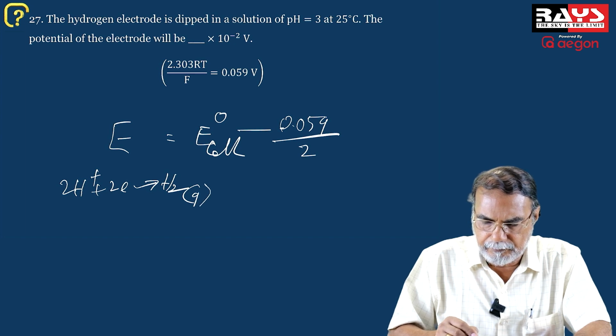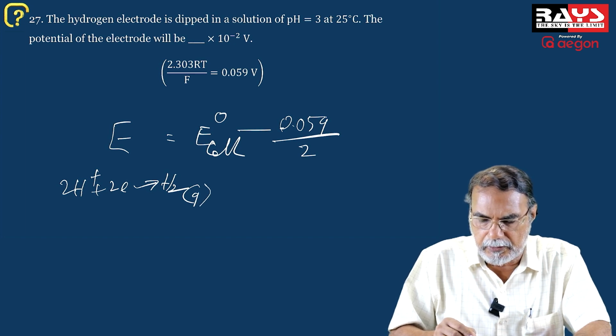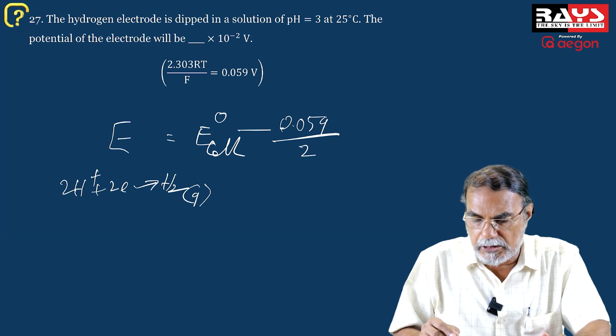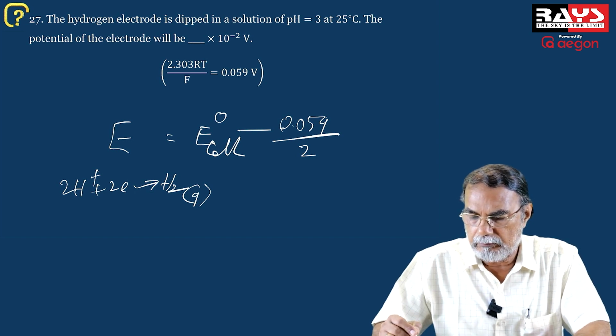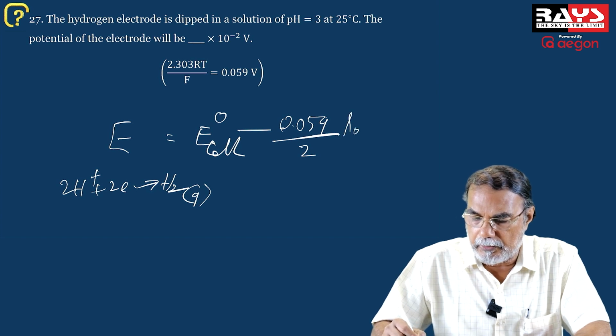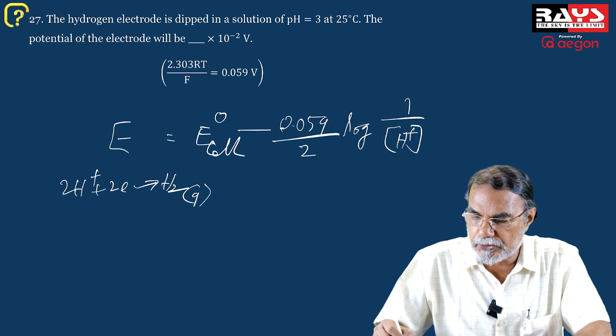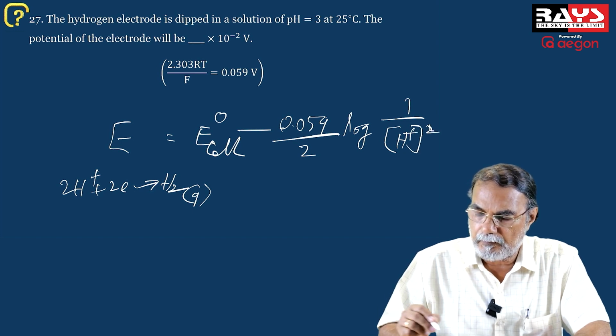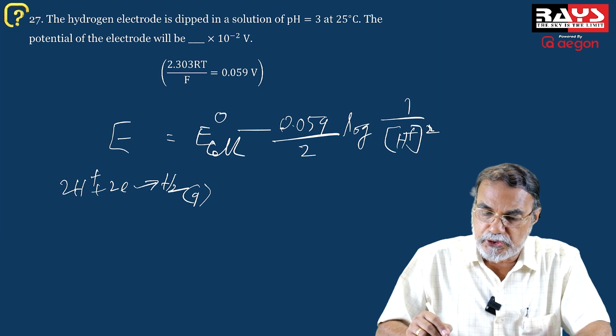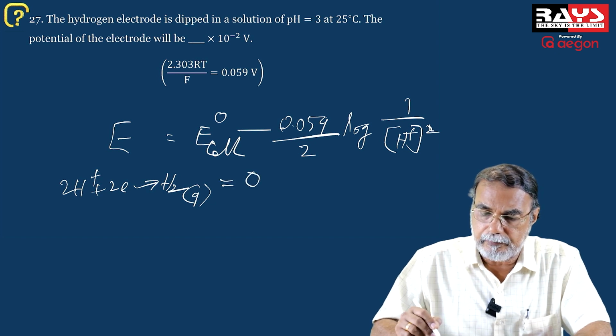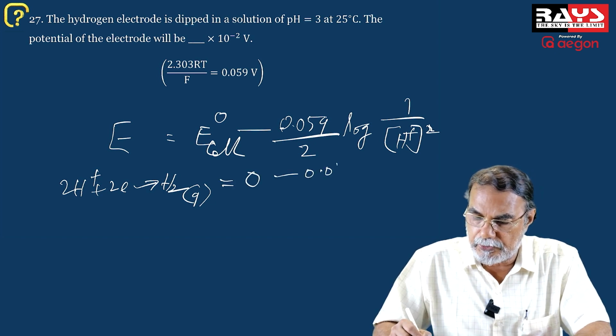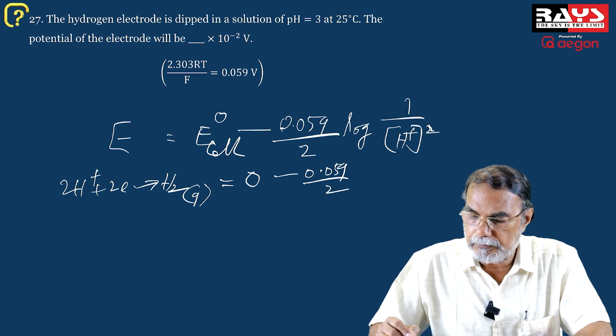Gas, of a particular concentration, and the ratio in the Nernst equation will be the logarithm of 1 by the concentration of H plus square. Okay? And for a hydrogen electrode, the standard value is zero. This is minus 0.059 by 2, and this will be logarithm of H plus to the power of minus 2.